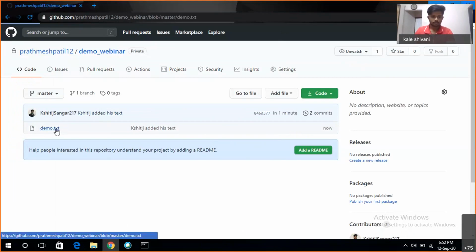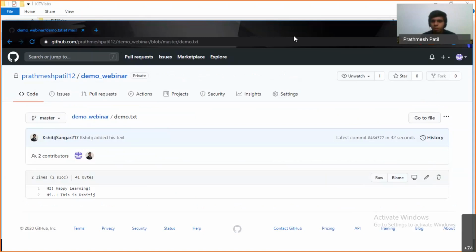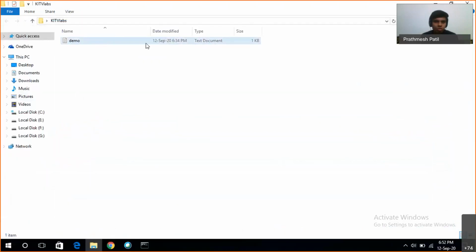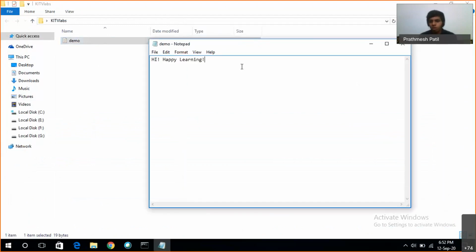So now he has added his text to this repository. So now what is actually a merge conflict? So I'll first edit the file. So yes, this is my version of the file. I have not yet pulled from the repository the file that Kshitij has edited.